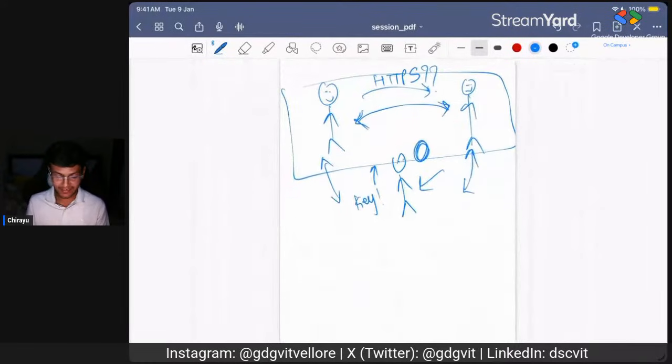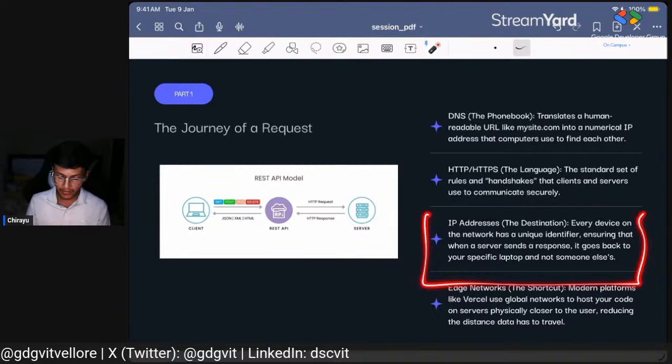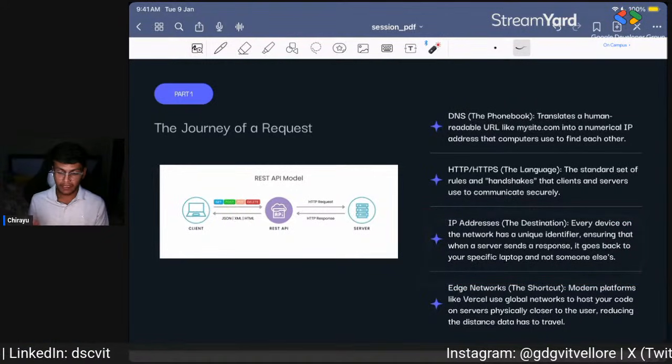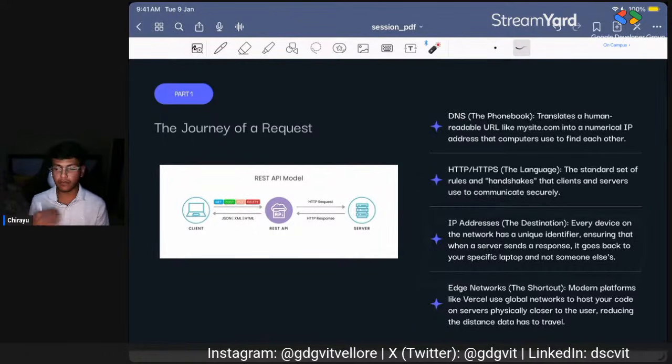Okay, so this is basically HTTP and HTTPS. And then the IP address, I have already told you about IP addresses, which is a unique identifier that everyone has when everyone's using the internet.